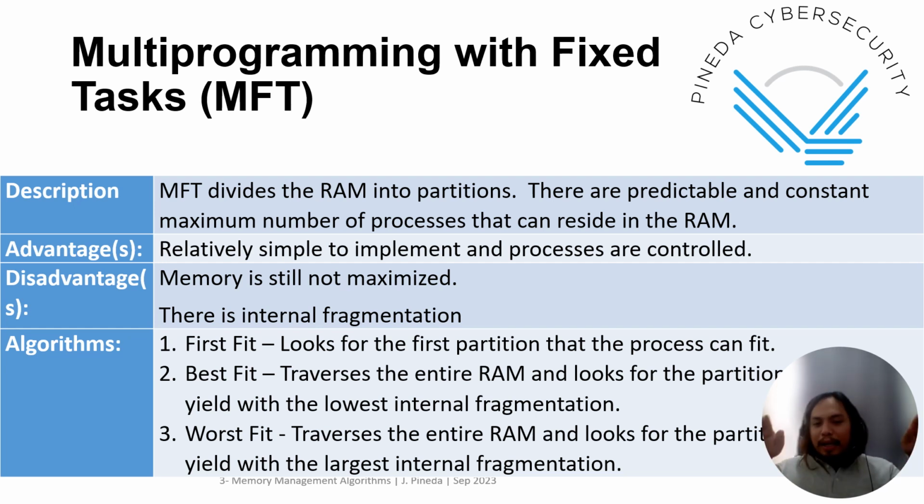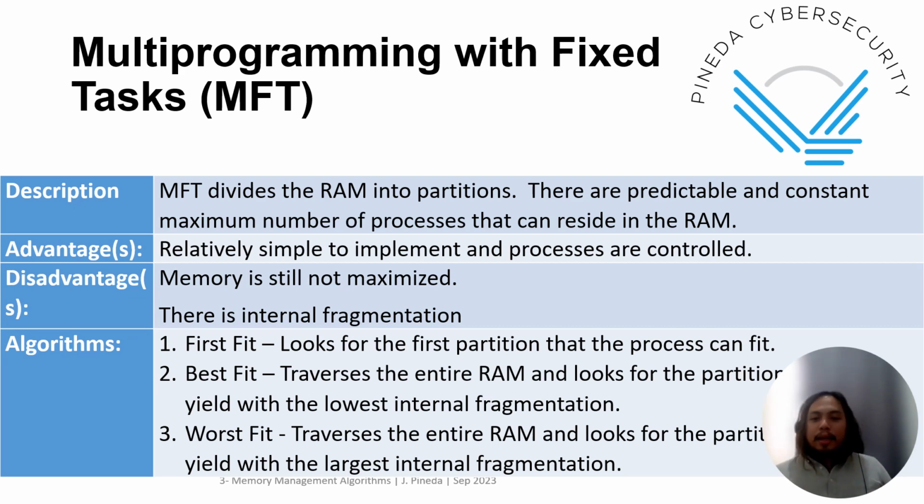Now, there are three algorithms here in MFT: the first fit, best fit, and worst fit. The first fit looks for the first partition that the process can fit. It will traverse the memory partitions and look for the first one that will fit. The second is the best fit, which traverses the entire RAM and looks for the partition that will yield the lowest internal fragmentation. And the third is the worst fit. It traverses the entire RAM and looks for the partition that will yield the largest internal fragmentation.